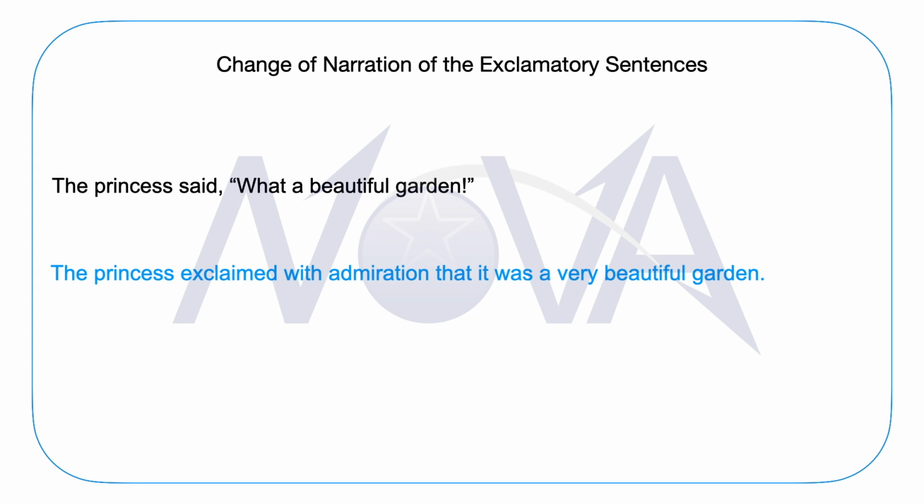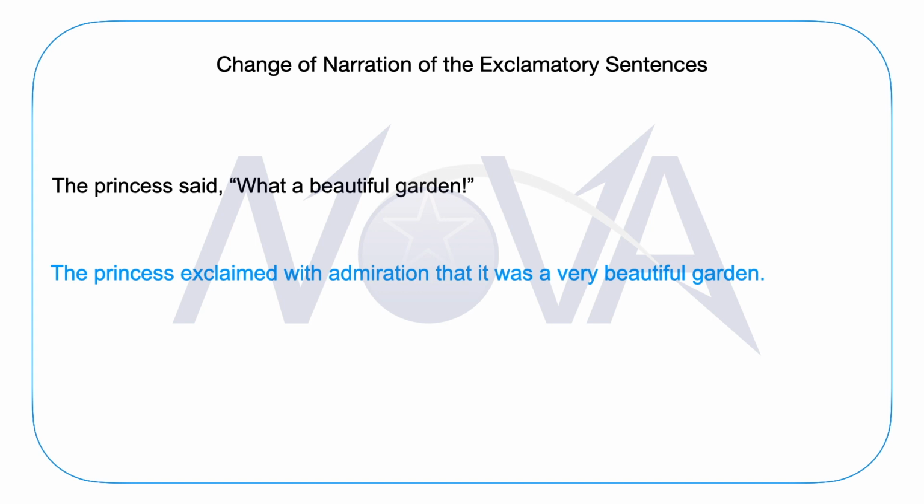If the sentence contains a feeling of annoyance, then we will say XYZ exclaimed with annoyance. If the sentence contains a feeling of wonder, then we will say XYZ exclaimed with wonder. Similarly, other words can be used. So, this is a simple formula for such a sentence to convert from its direct narration to the required indirect narration.